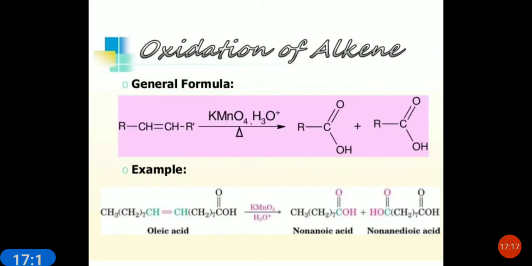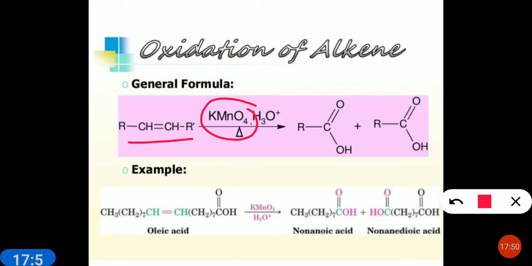Next is oxidation of alkenes. When we talk about oxidation of alkenes, you can see in the reaction the formation of carboxylic acid takes place. The same oxidizing agent can also be used to oxidize substituted alkenes or alkenes to yield carboxylic acid. For example, you can see here, this is the alkene. On oxidation with KMnO4 in acidic medium, it will give rise to a molecule of carboxylic acid.